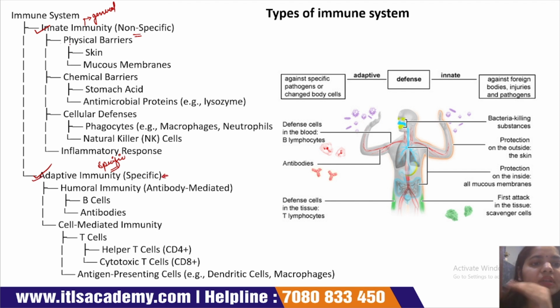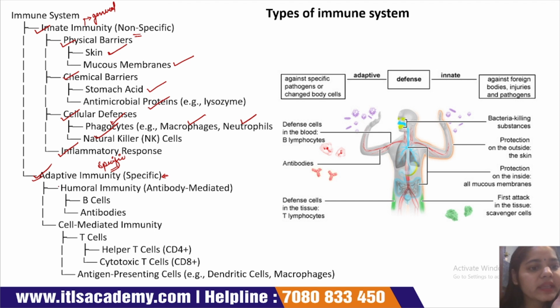The innate immune system is further divided into four parts. First is physical barrier, chemical barrier, cellular defense and inflammatory response. Examples of physical barrier are skin and mucus. Examples of chemical barrier are stomach acid and antimicrobial proteins. Examples of cellular defense are phagocytes, macrophages, neutrophils and natural killer cells.